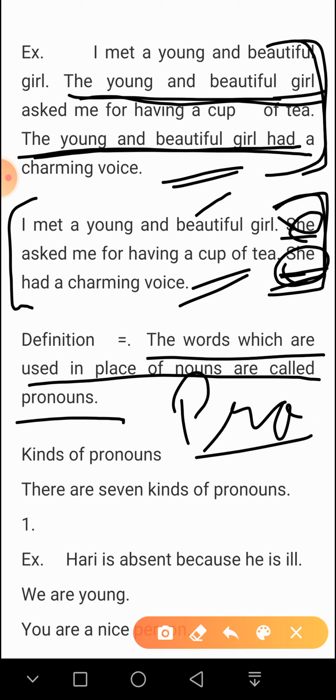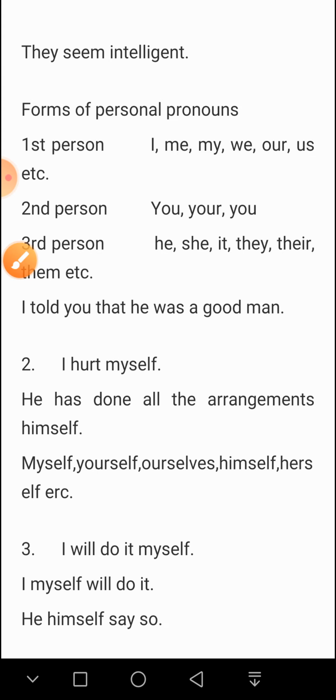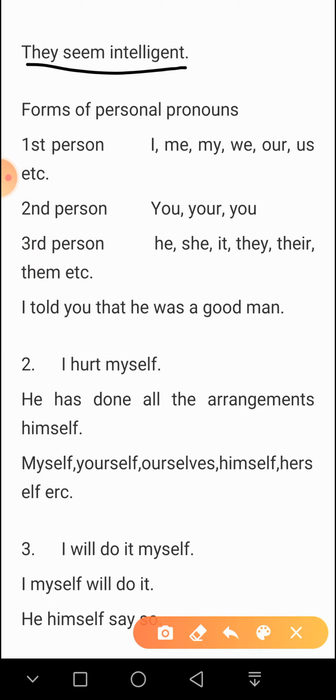So let us see how many kinds of pronouns there are. There are 7 kinds of pronouns. First, again I'm starting with an example. Hari is absent because he is ill. We are young. You are a nice person. So here again I'm talking about persons. Hari, we, you. These are the examples, and the next example is: they seem intelligent.